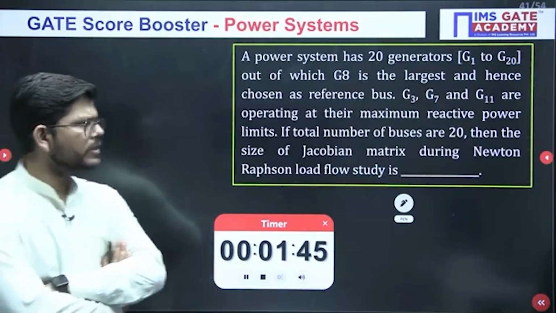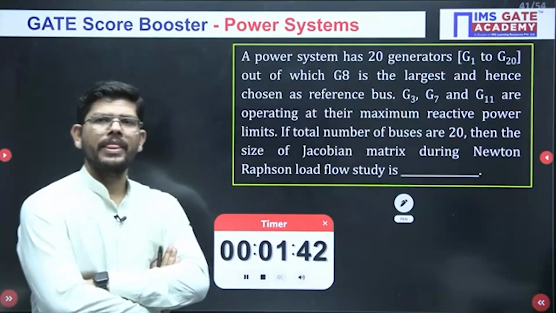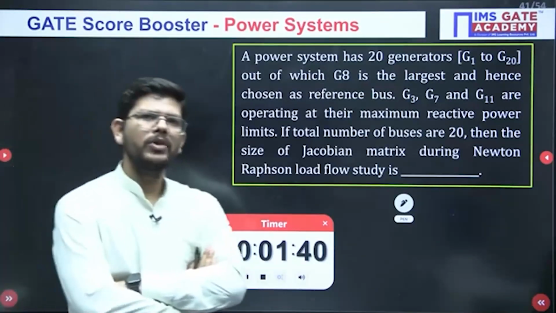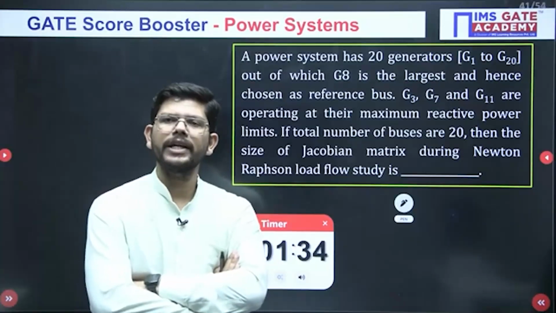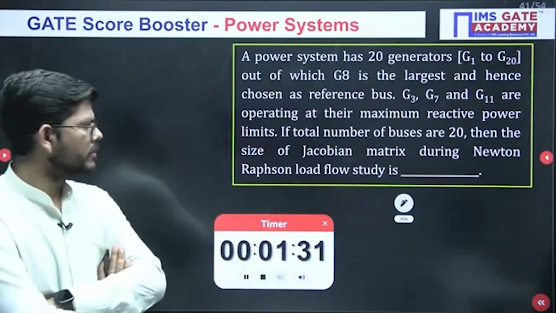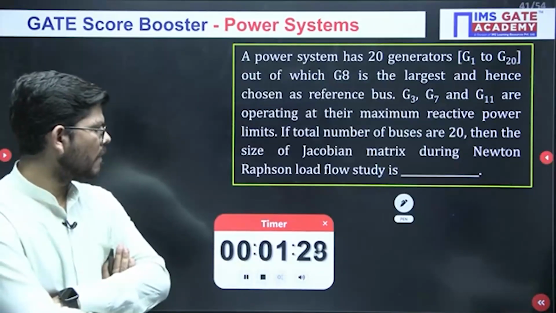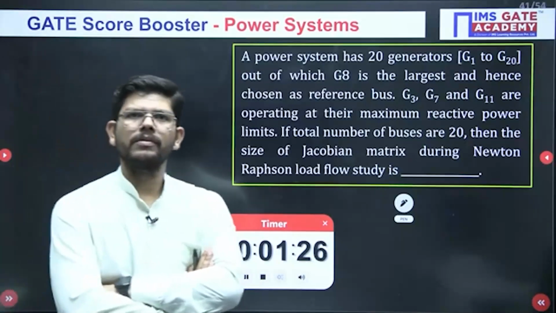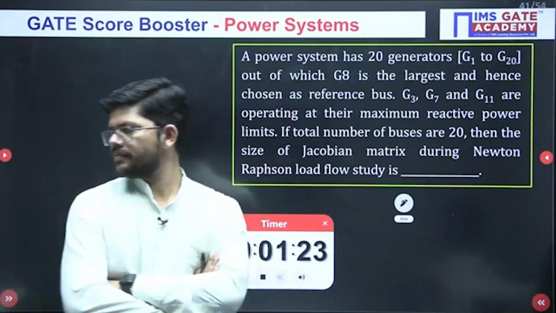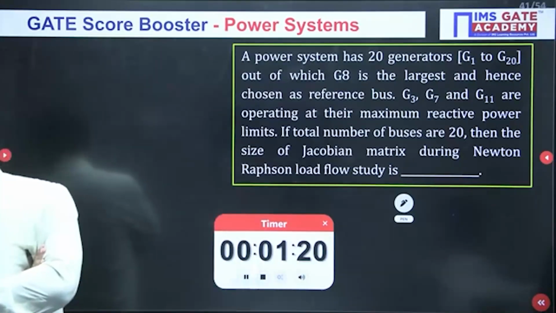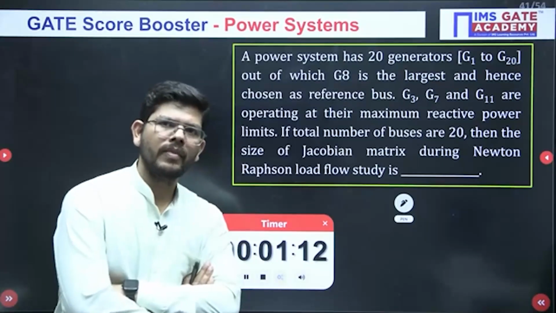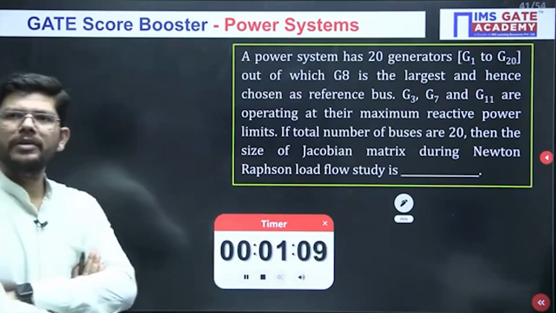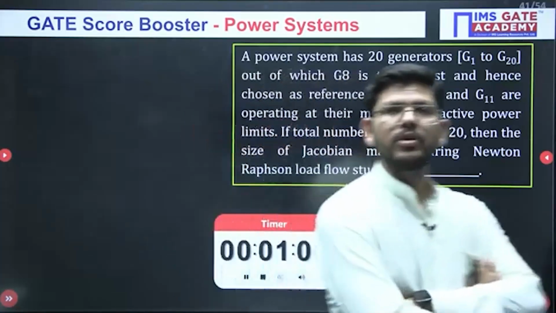Come on guys, you can solve this question. It is a very easy one. We have two formulas for calculation of the Jacobian matrix and both lead to the same value. You can use any one of them. So, last 1 minute, and I don't think it is going to take more than 1 minute.